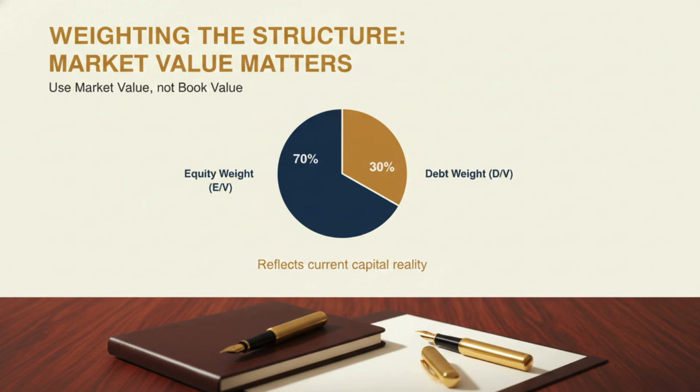A common mistake is using the book value from the balance sheet. To get an accurate WACC, we must use the market value of the firm's capital. This means looking at the current share price multiplied by shares outstanding for equity and the current market price of debt. If a company is 70% equity funded and 30% debt funded, those are the weights we apply. The goal is to reflect the current market reality, not historical accounting data. This weighting ensures that our WACC reflects what it would actually cost the firm to raise new capital today.